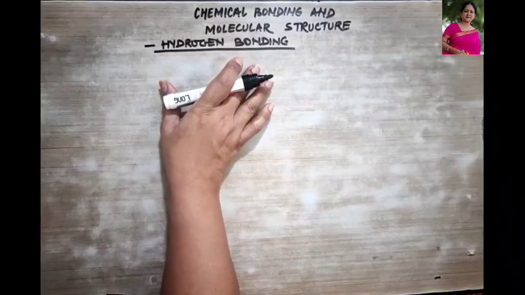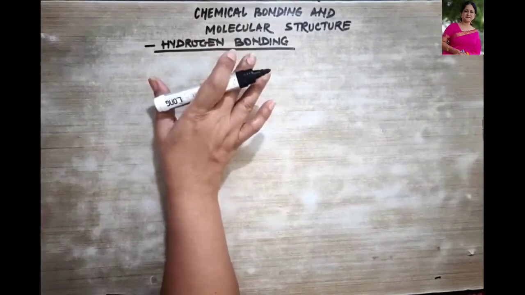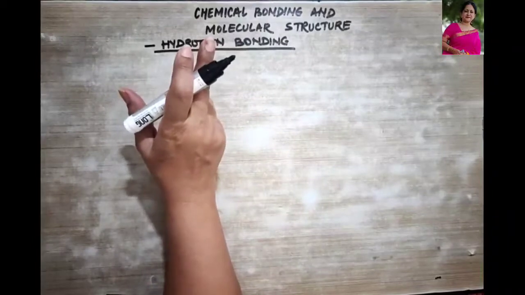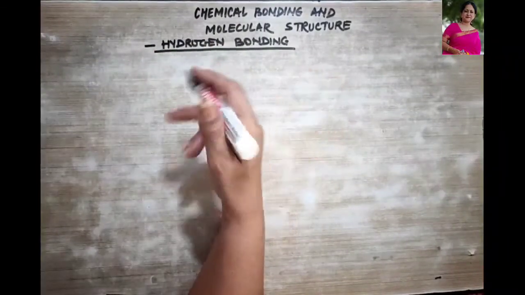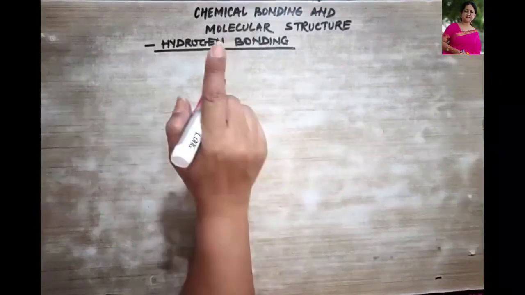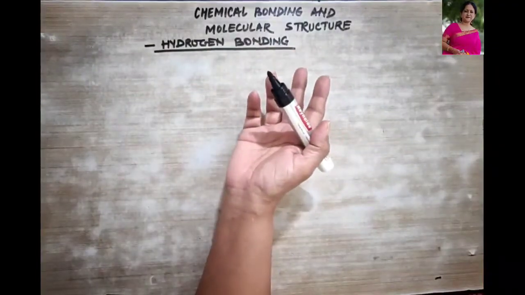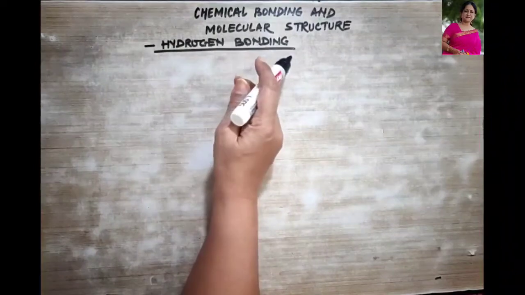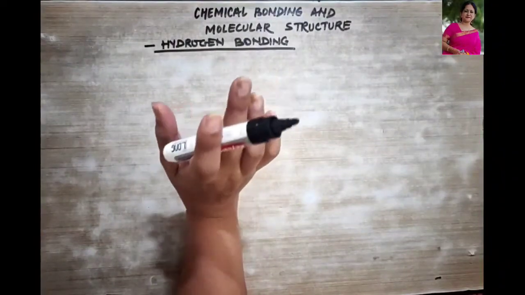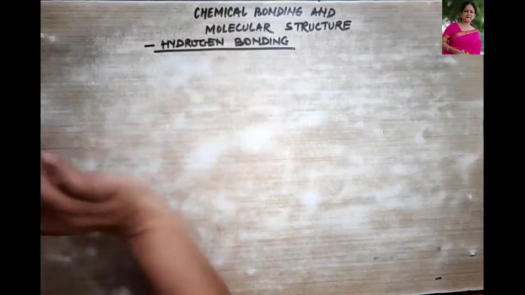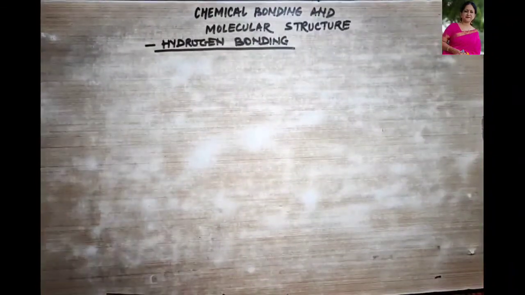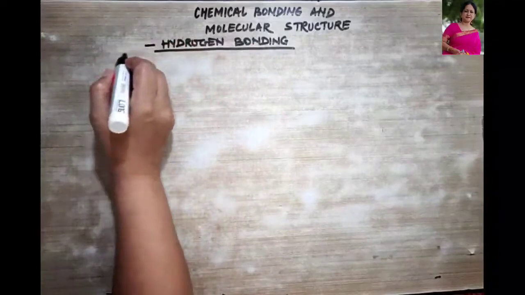So what is hydrogen bonding? The attractive forces which bind hydrogen atoms of one molecule with the electronegative atoms of the other molecule of the same or maybe different substance are termed as hydrogen bonds, right? And they are always represented by three dotted lines. So let me write down the definition over here.